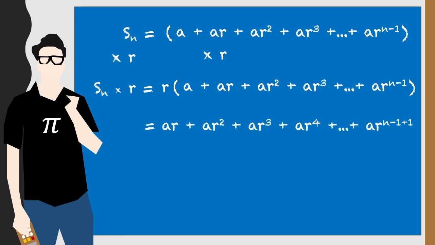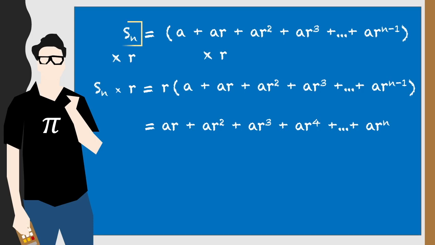And so now we'll have ar squared, ar cubed, and so on, all the way up to ar to the n. Remember from our index laws that if we have r to the 1, which is just r, multiplying by r to the something else, we just add those indices. So when we multiply r by r to the n minus 1, we'll just have r to the n minus 1 plus 1, which will cancel each other out.